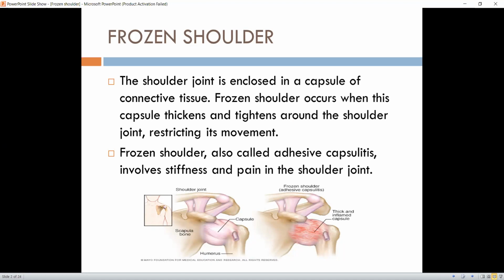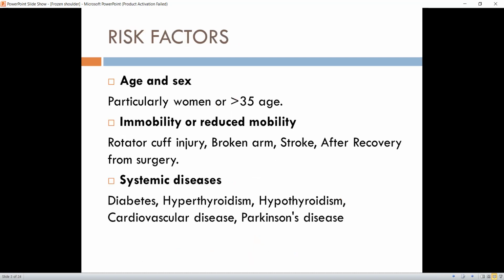The inflammatory condition in frozen shoulder causes fibrosis of the joint capsule, and then gradually, as it progresses, it leads to stiffness and adhesion in the joint, which ultimately results in the restriction of range of motion. And frozen shoulder particularly targets external rotation of the shoulder.